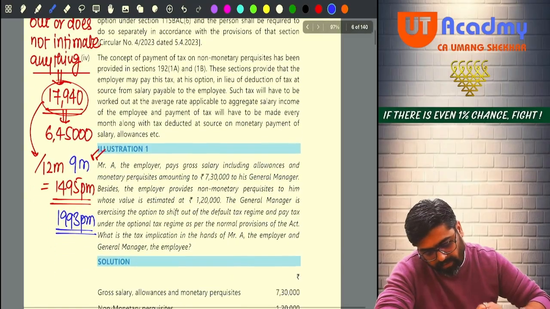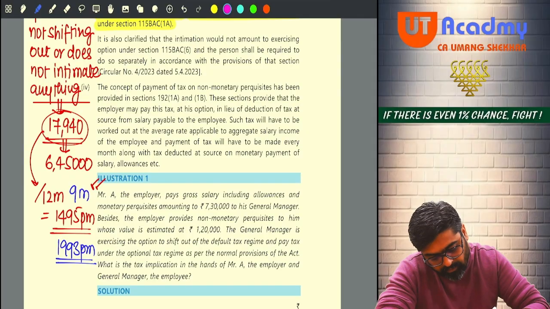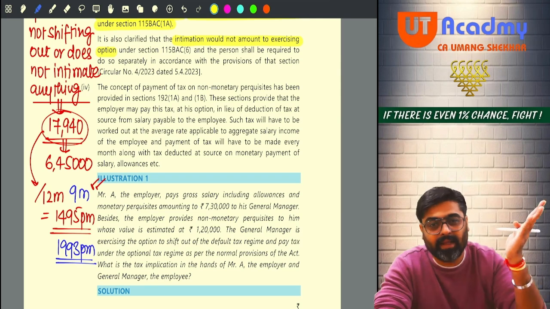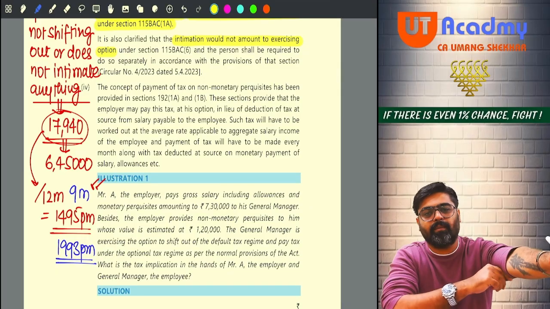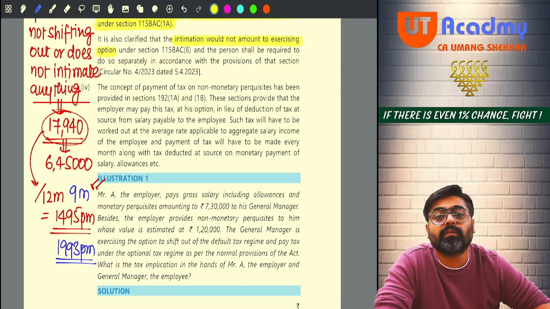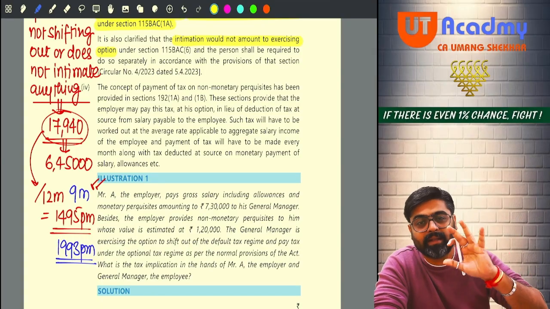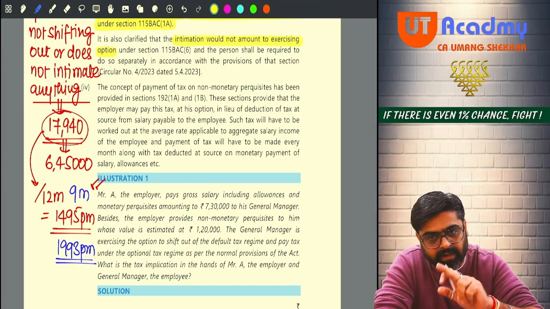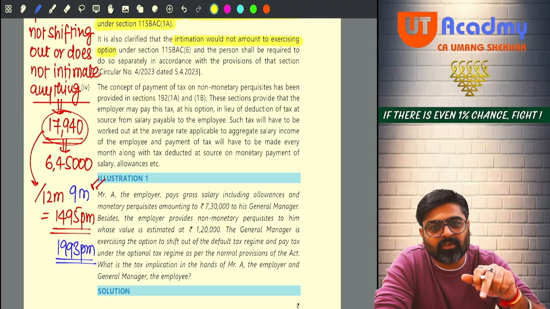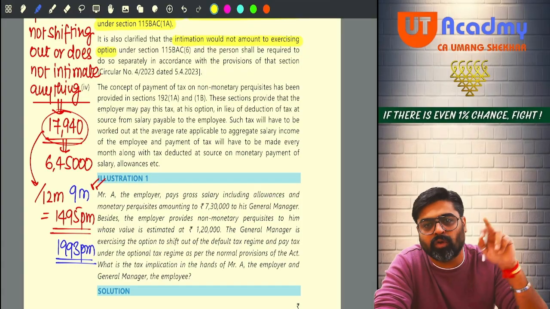So now let's see. Now they are saying that it is also clarified that intimation would not amount to exercising option. Meaning right now, in the beginning of the year, you are telling your employer that I will shift out or I will remain in 115 BAC. So accordingly, apply the tax rates and deduct my TDS. So right now you are telling your employer for the purpose of TDS, yes or no? That does not mean that whenever in the assessment year you file your return, at that time also you are supposed to do the same thing.